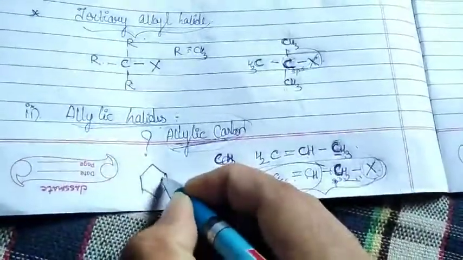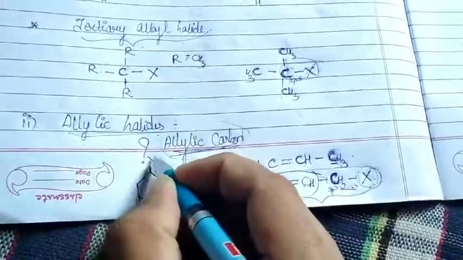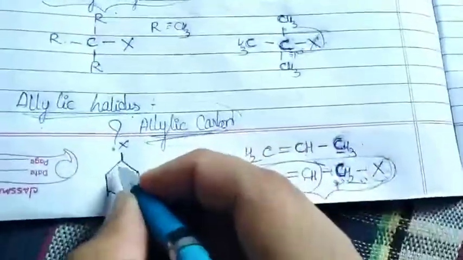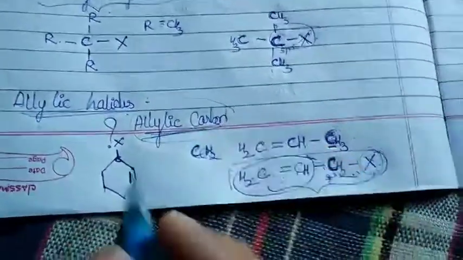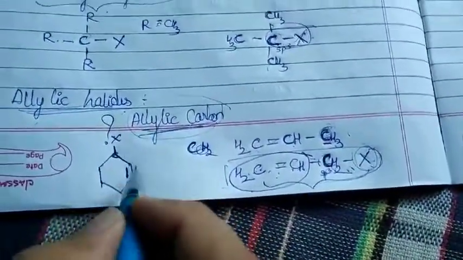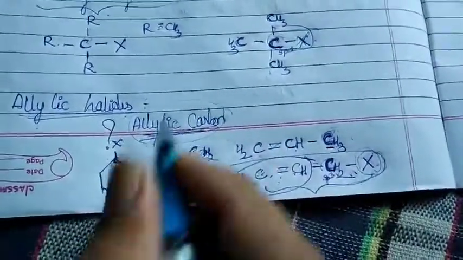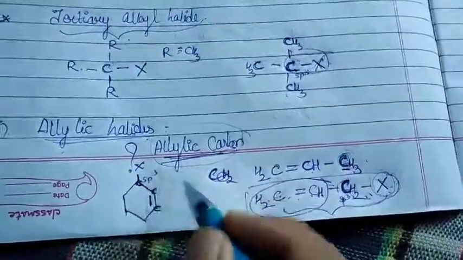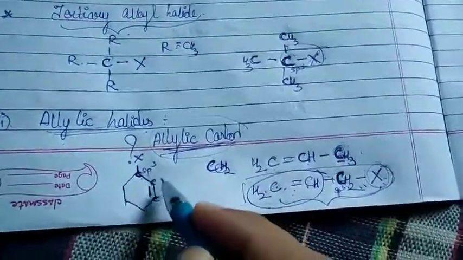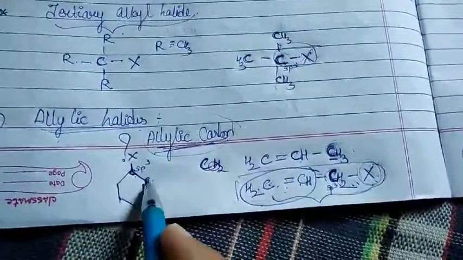See, now where should my X be? It can be here, right? Then what happens, this is C, and this is now sp3 hybridized, which is next to the double bond. So you can write this, it will be clear for you. This is now sp3 hybridized. This is an allylic carbon. Why? Because it is next to your C=C double bond.